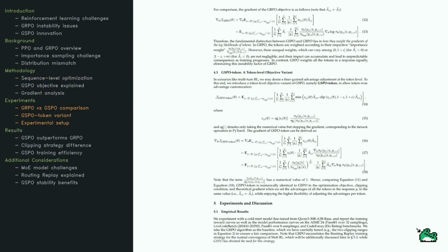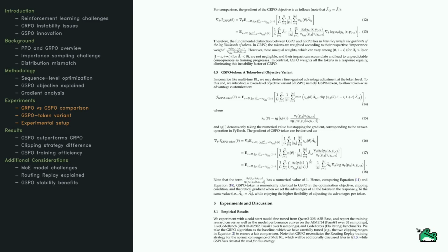Next, we explore the intricate differences between GSPO and GRPO, particularly in how they handle gradients. GRPO weights the gradients of token log likelihoods based on their importance, leading to potential instability, as these weights can vary significantly. GSPO, however, treats all tokens equally, offering more stability.